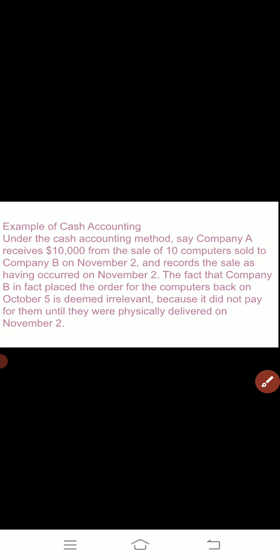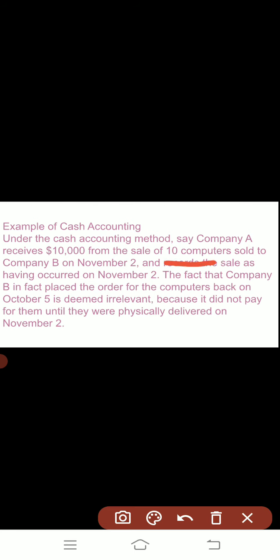So now we will discuss this with an example. Let's start with the cash accounting method. Say company A receives $10,000 from the sale of 10 computers sold to company B on November 2.